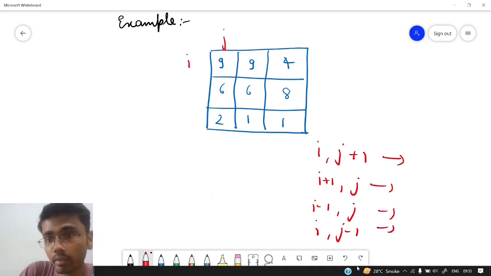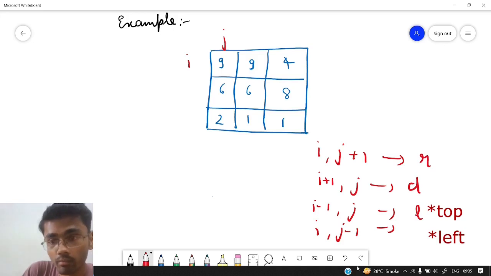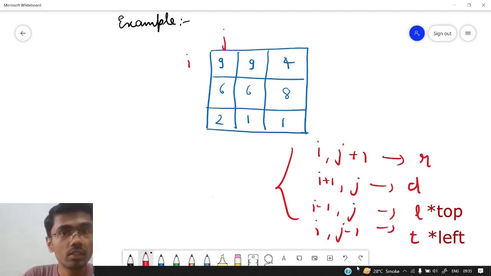So it is giving us the direction of right, it is giving us the direction of down, this is giving us the direction of left, and this is giving us the direction of top. So we can go in 4 directions: top, right, left or down. So this is the transition of our DP. Now what can be the states of DP? It is again pretty straightforward.